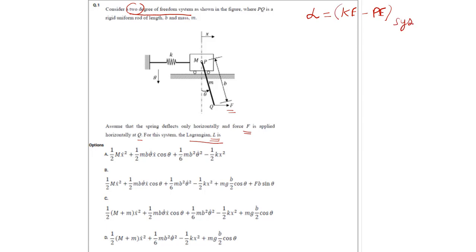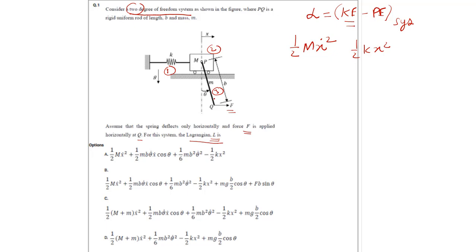So what is the system here? This is spring number 1, this capital mass M is the second, and then this rod is the third. Now I have to write the kinetic energy of this. For the second, it is very simple: half capital M x dot square. And then potential energy of 1, that is half kx square. I can write very simply.